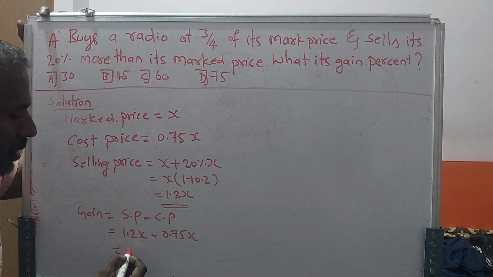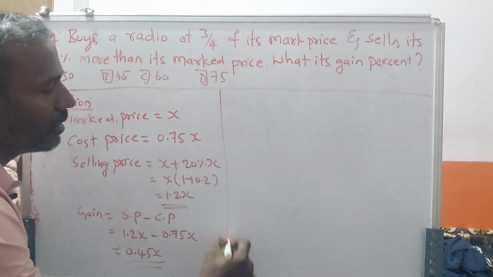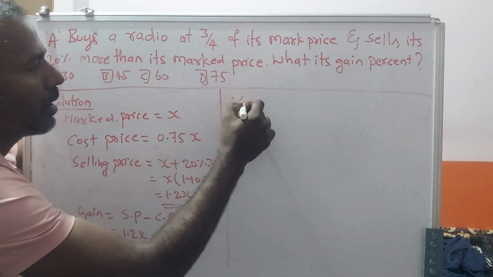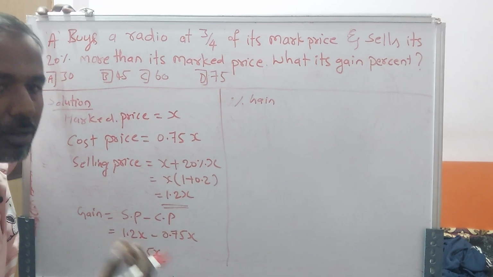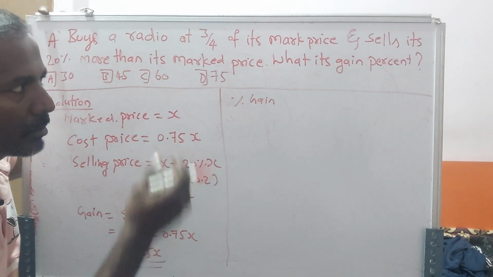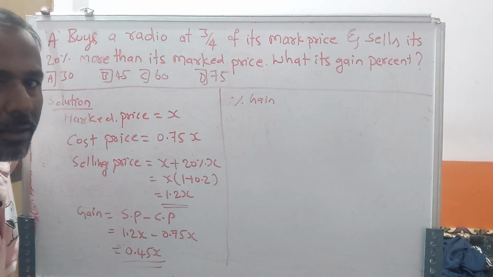Therefore, 1.2 minus 0.75 gives you 0.45X. That is the gain, right? Now come to the percentage of gain or profit, right? Some questions will be asking the percentage, some questions will be asking the gain, right?